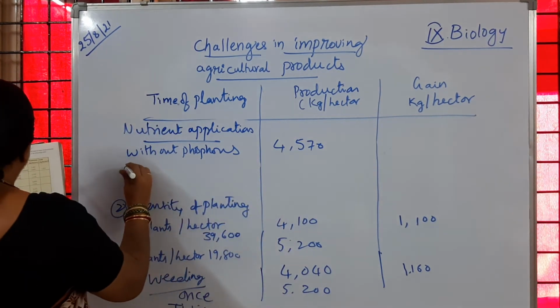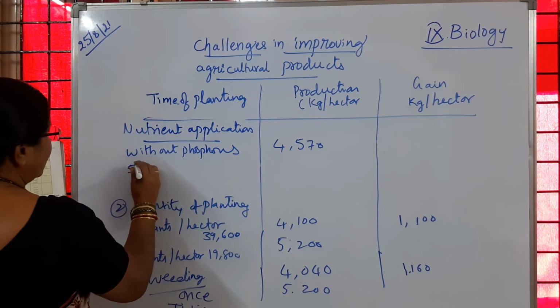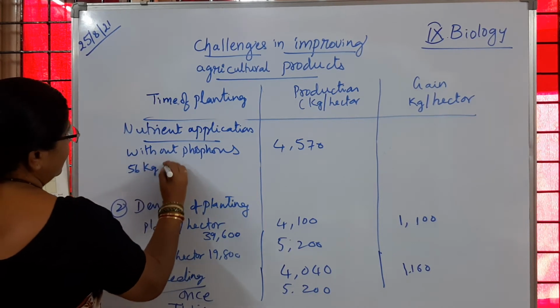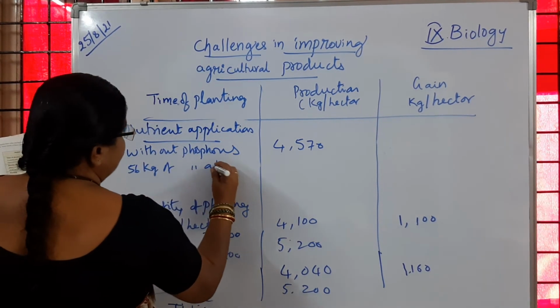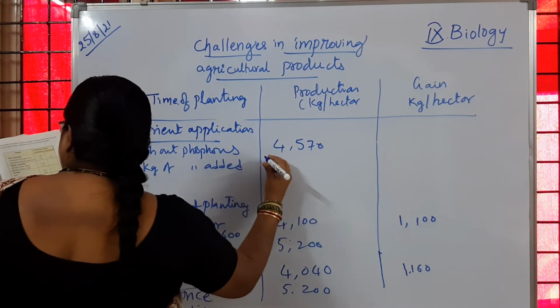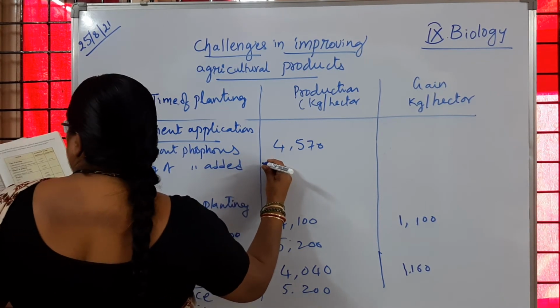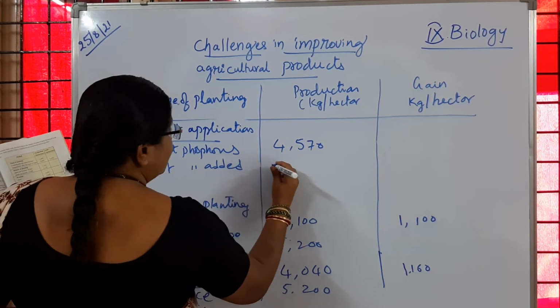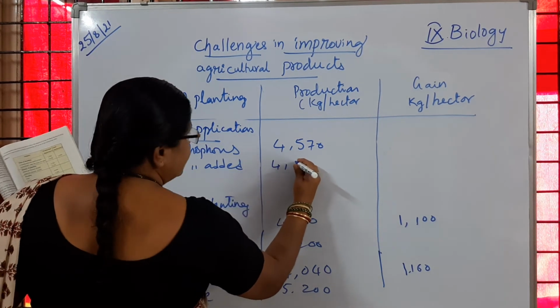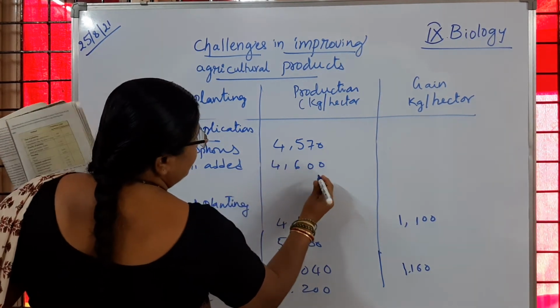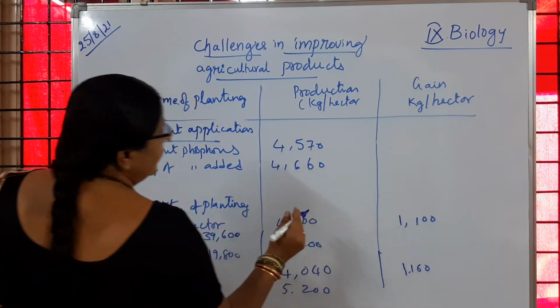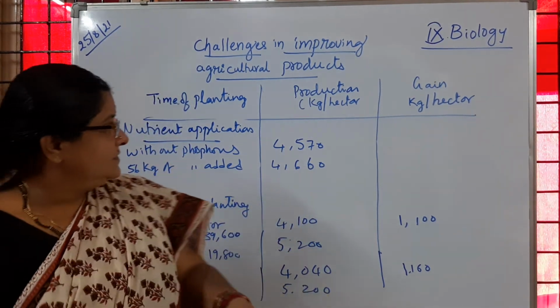So when 56 kg of phosphorus is added, what will happen? 4,660. Have you followed?